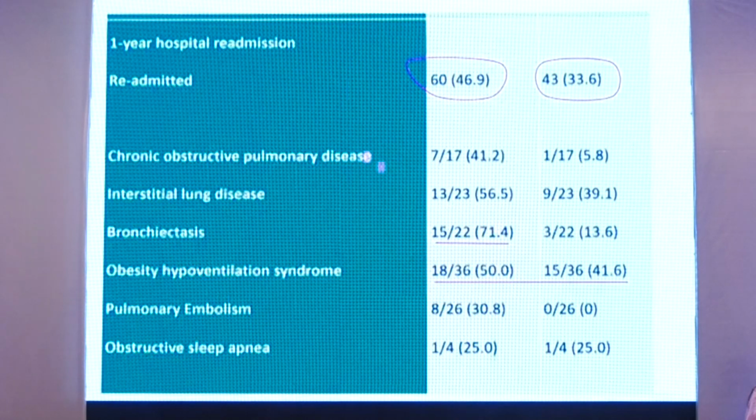Then 1 year hospital readmission rates. There were 60 readmissions in patients with pulmonary hypertension in our study group, and the control arm had 43. Out of them, obesity hypoventilation had 18 patients. We had 18 readmissions in 1 year, and higher was on bronchiectasis as well.